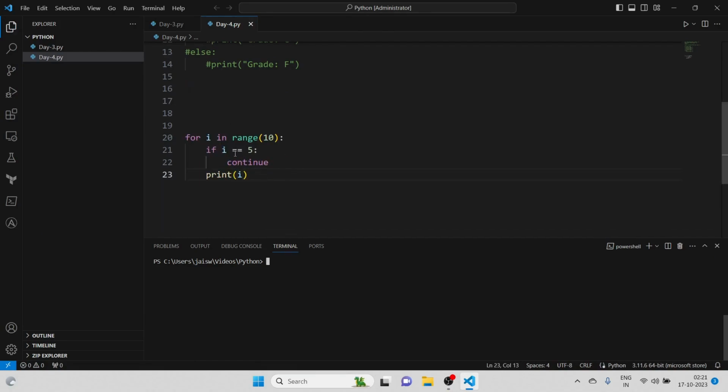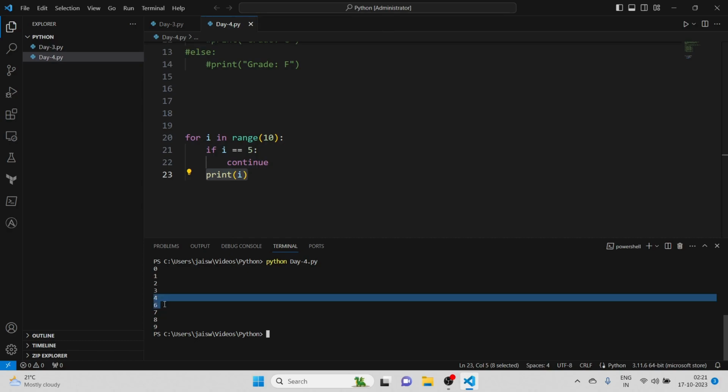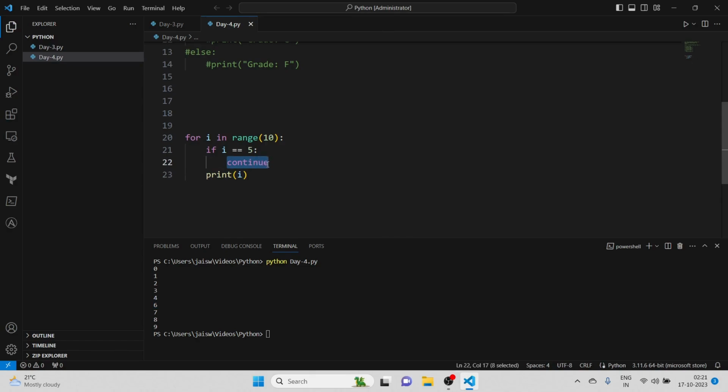As I told you, in continue it will skip the current condition and then it will continue. As soon as i becomes equal to 5, it will skip that iteration, so it will not print 5, and then it will continue again. Let me show you how it will look. You see it started from 0 because we have range, and after 4 you can see it directly jumped to 6, because 5 was the condition where continue was implemented. That means it skips the current condition.